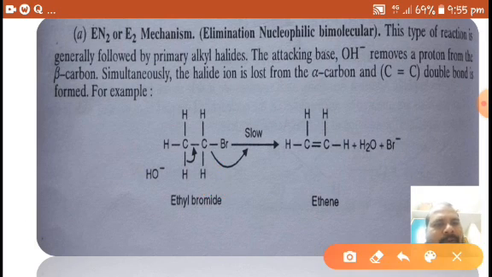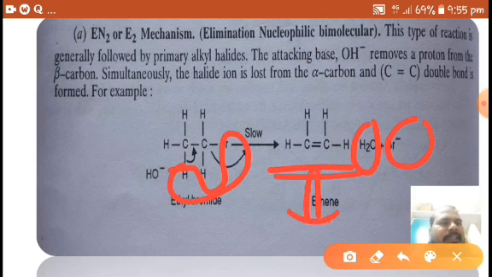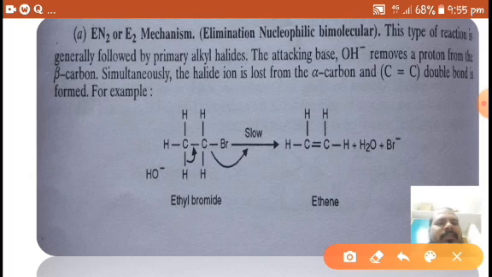So HBr is removed, not in the form of HBr; it loses H plus and Br minus and forms ethene. That means a new double bond, a pi bond, is formed in the product. What happens in the E2 reaction?